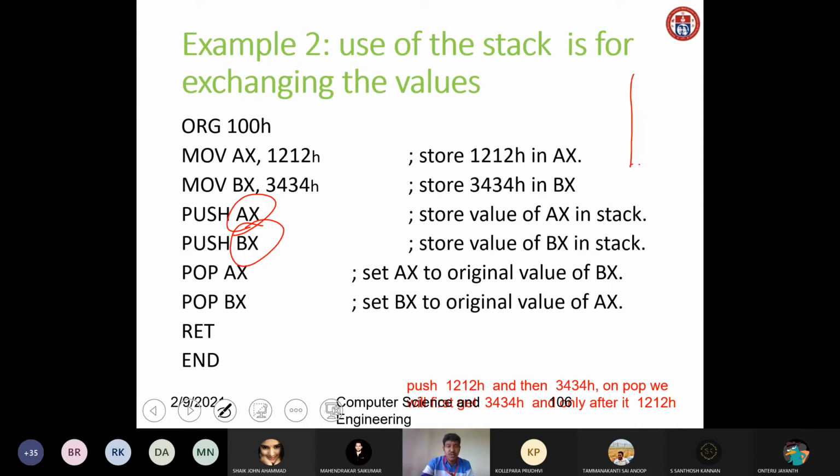So what we did here: what is the value of AX here? Anybody? 1 2 1 2. Yes, 1 2 1 2. This is your AX value that we are moving into the stack. After pushing AX, this will be stored in the stack. Then again pushing BX. The value of BX is 3 4 3 4. Now the top of the stack is 3 4 3 4.